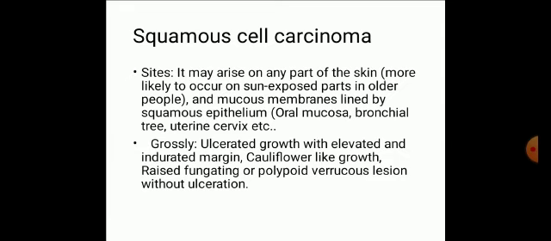Now in malignant lesions, squamous cell carcinoma. Most common site: it may arise on any part of skin, more likely to occur on sun-exposed parts in older people, and on mucous membranes lined by squamous epithelium, such as oral mucosa, bronchial tree, uterine cervix, etc. Grossly, it is an ulcerated growth with elevated and indurated margin, cauliflower-like growth, raised fungating or polypoidal verrucous lesion without ulceration.